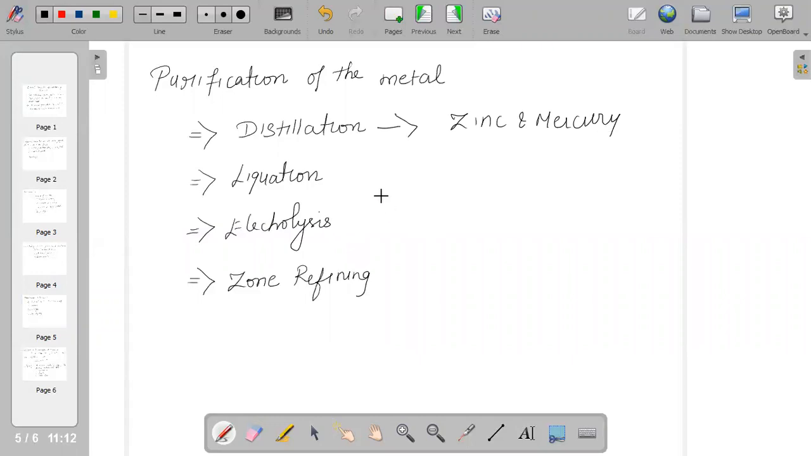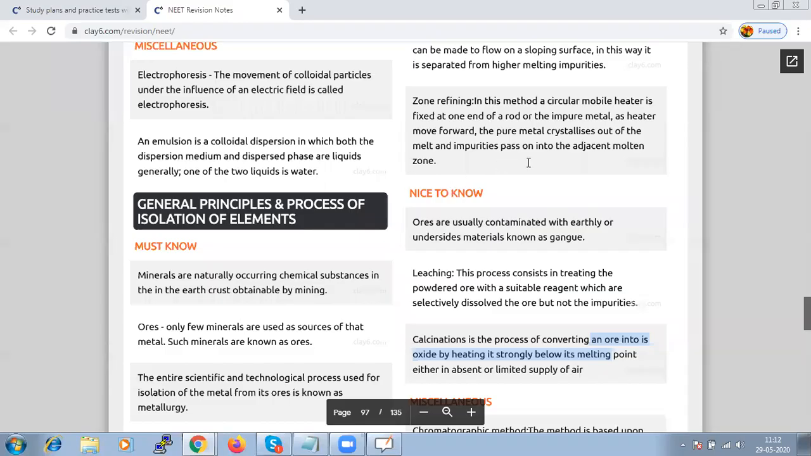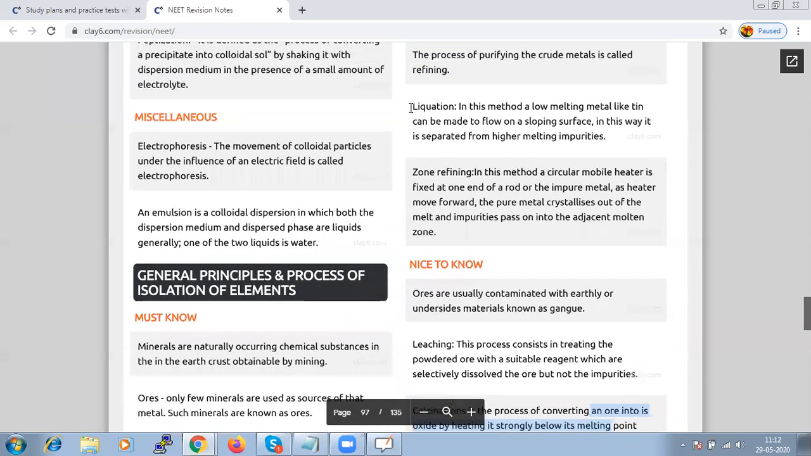The next method is liquation. When we say liquation, what does it mean? In this method, low melting metals like tin can be made to flow on a sloping surface, and in this way they are separated from higher melting point impurities. If we are trying to use liquation, then there should be a difference between the melting point of the metal and the impurities present in it.